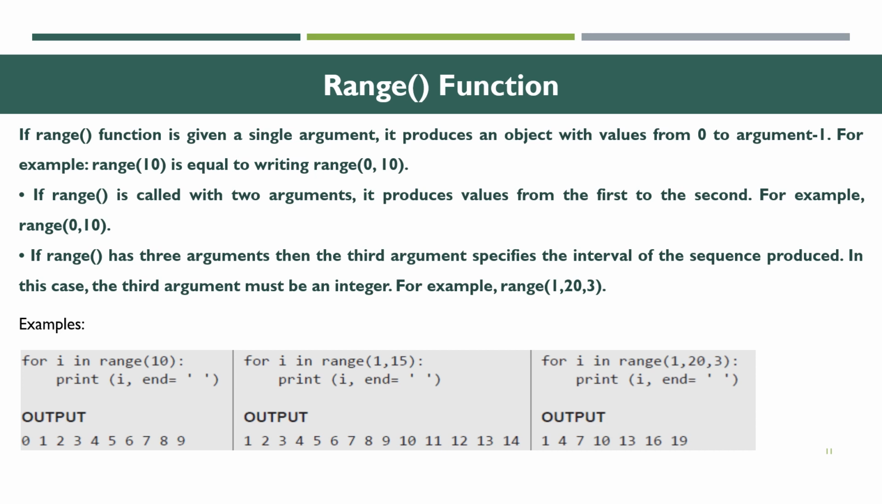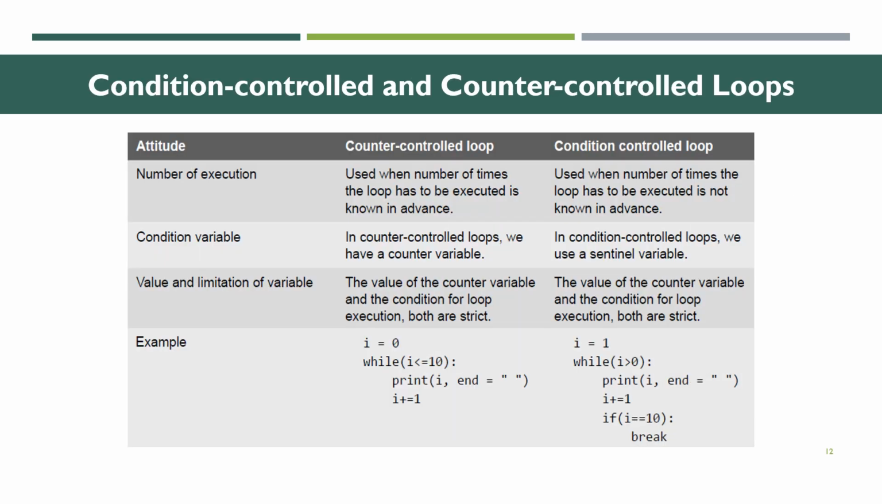Next we are going to see another one, range(1, 20, 3): print(i, end=" "). Then what will be the output? From 1 to 20, we have to add three each time: 1, 4, 7, 10, 13, 16, 19. These are the outputs for three different examples of the range function.